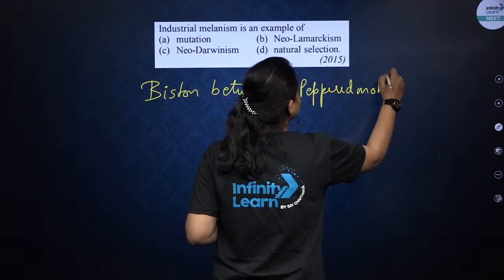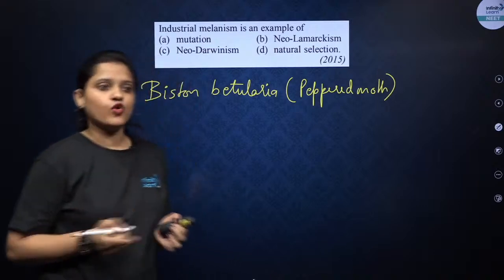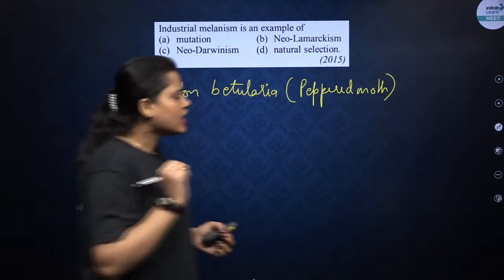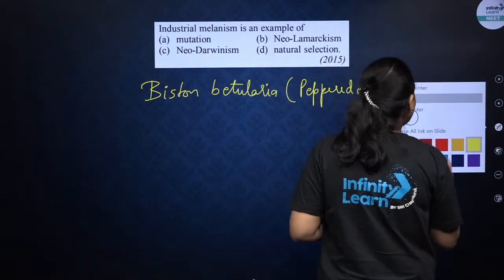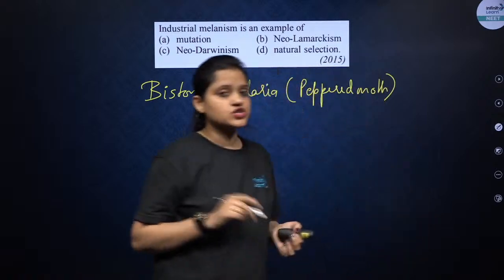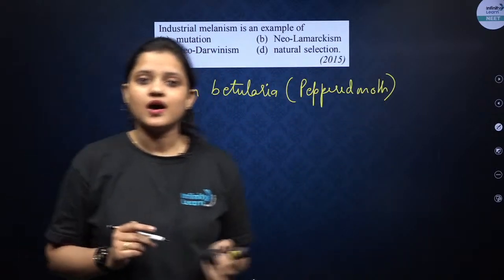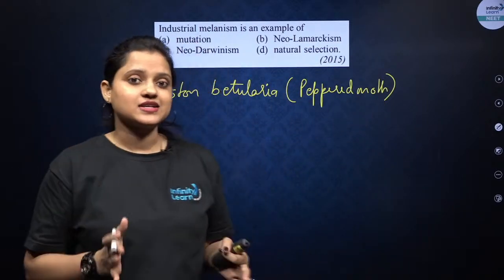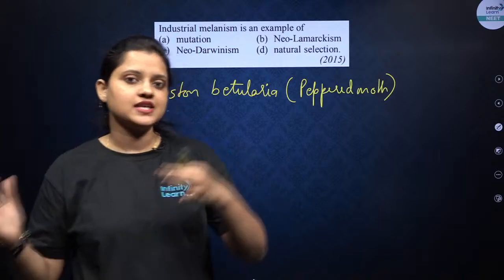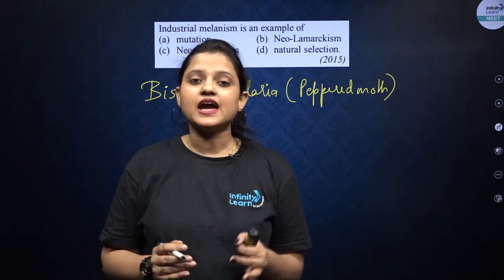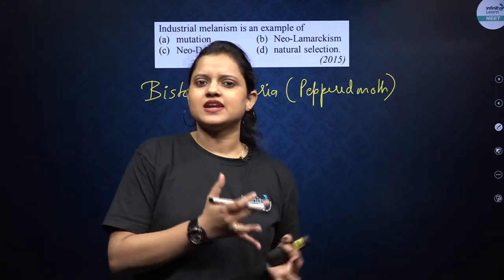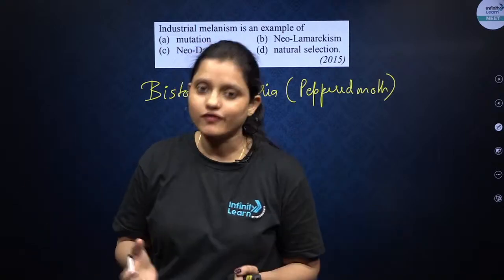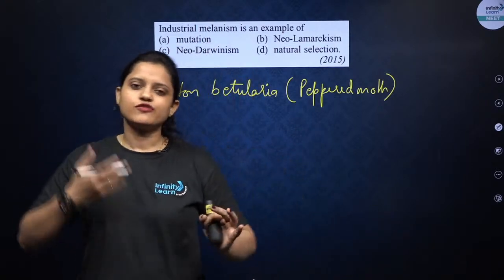Now this peppered moth was present before industrialization. Remember what happened before industrialization, when industrialization was not there. There were lichens. Lichens are very sensitive to SO2, sulfur dioxide. So before industrialization, the air was clear of SO2, so they used to flourish.